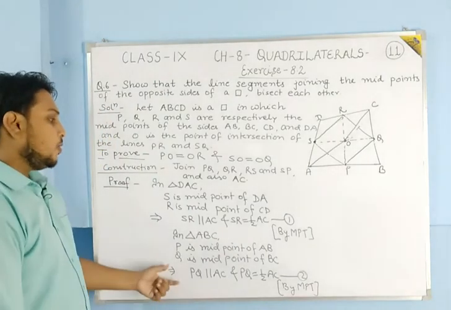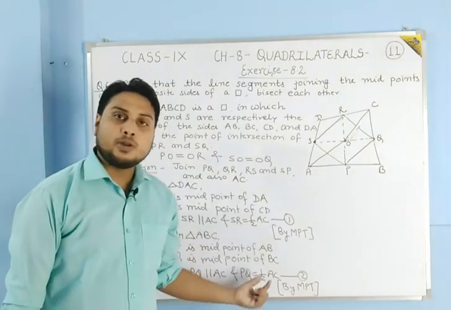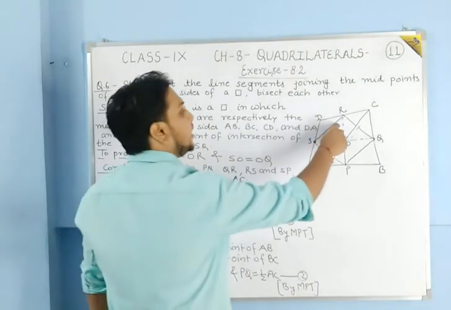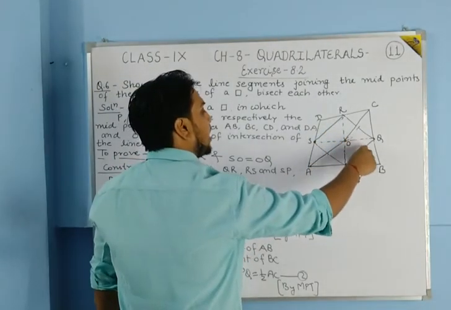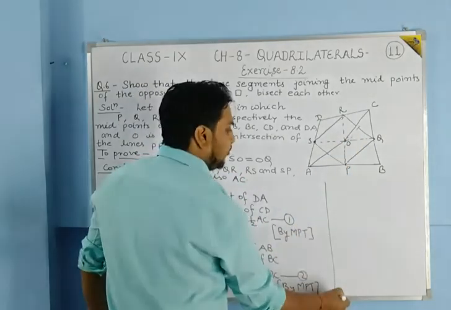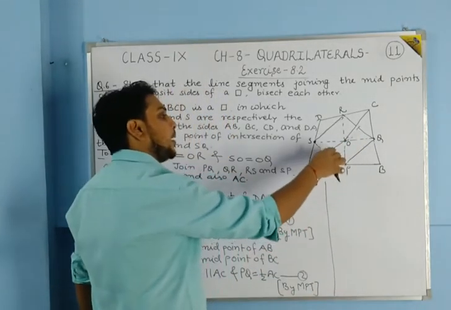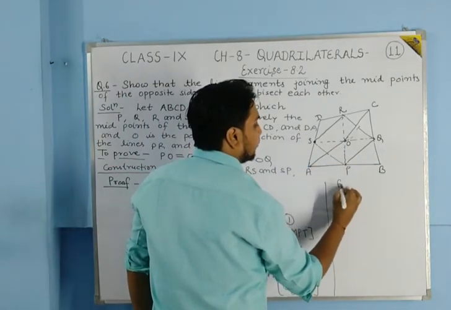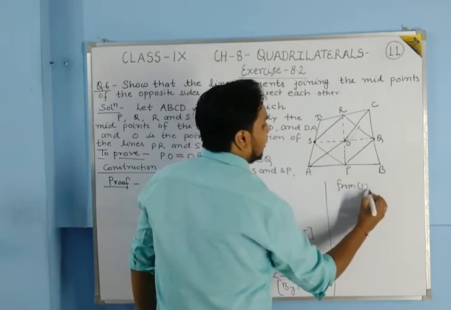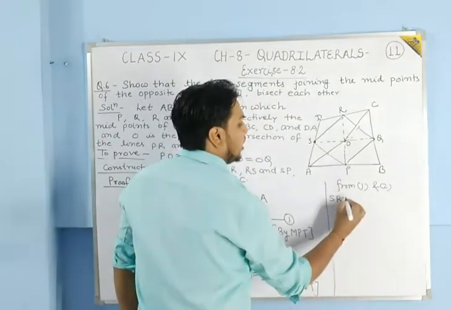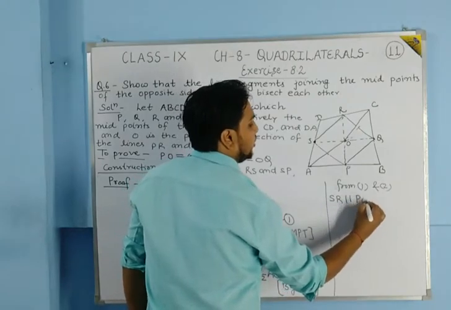So students, from equation number 1 and equation number 2, you can see that SR is parallel to AC and PQ is also parallel to AC. If these two sides are parallel to the same side, it means that they are parallel to each other. So from 1 and 2, SR is parallel to PQ.